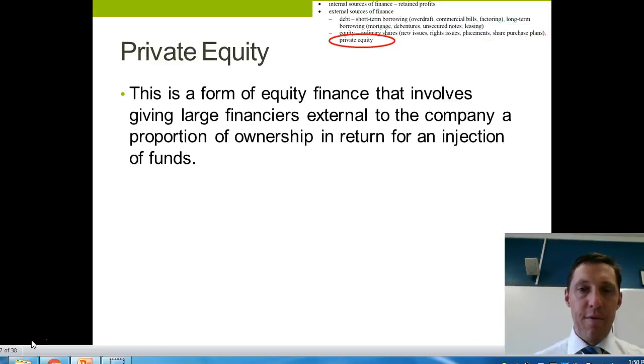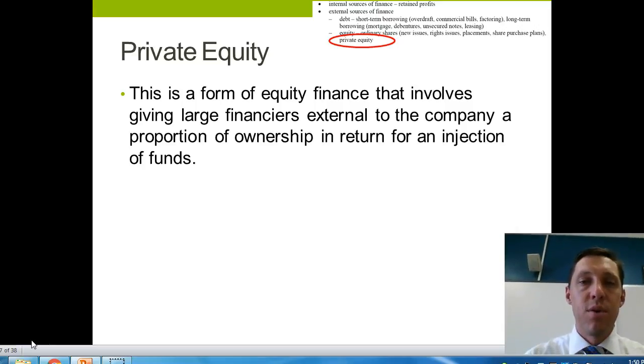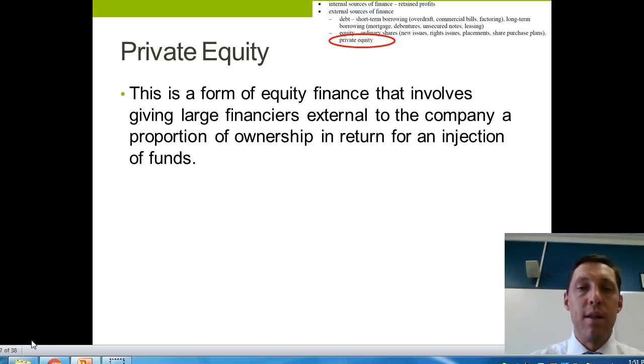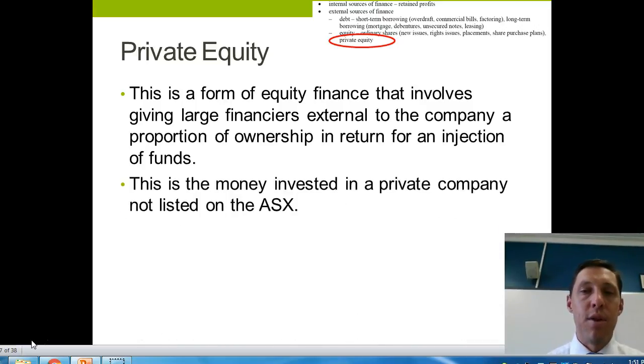Okay, the last type of finance, which is an equity source of finance, is private equity. Private equity are generally large investors or investing companies who have been given large amounts of capital by individual investors, and generally high net worth individuals, so wealthy individuals. They're given that money to invest in companies, and it's their choice about what sort of companies they invest in. In return, they generally will take up potentially some sort of management of the business. They may well sit on the board and be quite prominent on the board of directors.